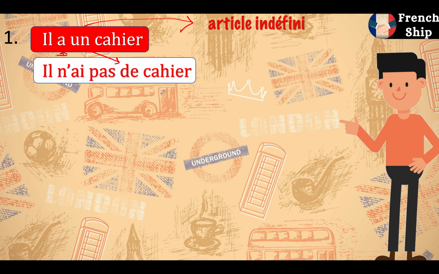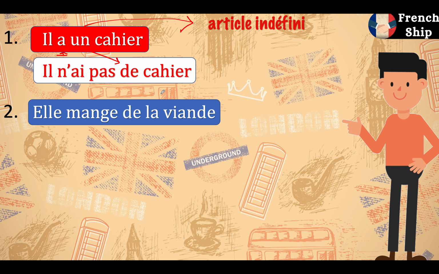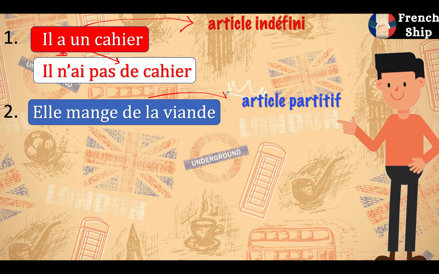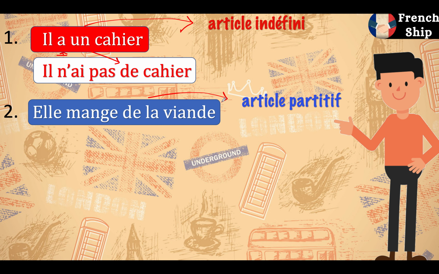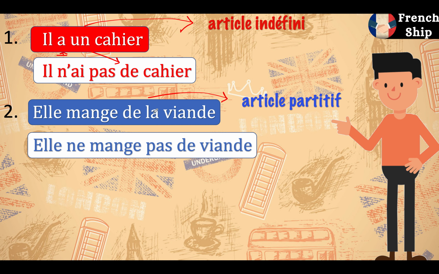The second example that we have is elle mange de la viande. Now the article that we have here is a partitive article, that is article partitif. Now let's see whether we will change it or not. The verb that we have is manger.